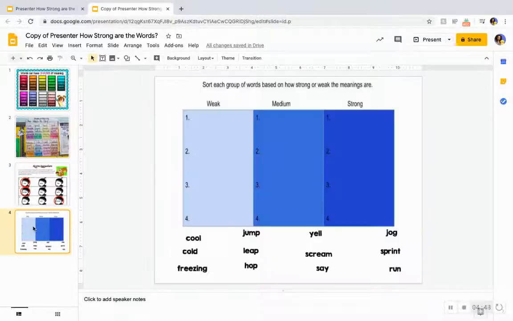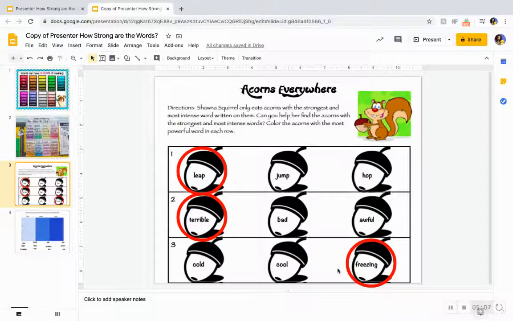What you're going to do today, you are going to have your own copy of this worksheet. There are groups of words all together, like this. You're going to decide which one's the weak, the medium, and the strong word. What you get to do is to drag and place these words where they belong. I notice cool, cold, and freezing. Hey, we just did those words.